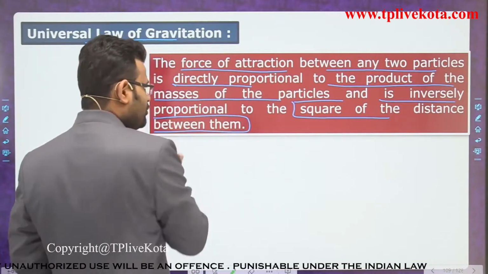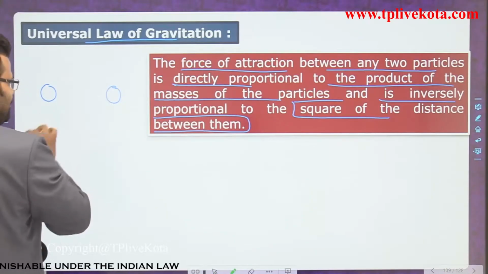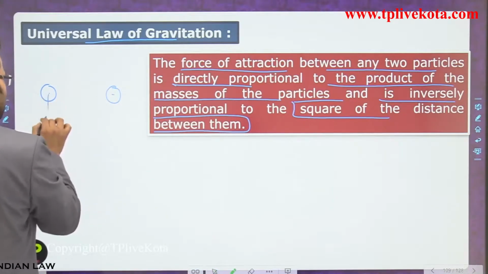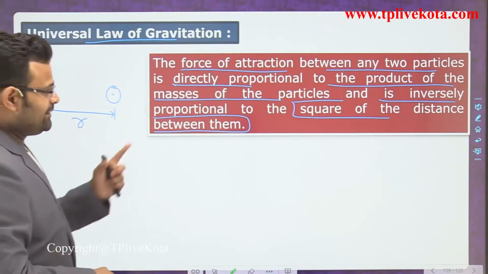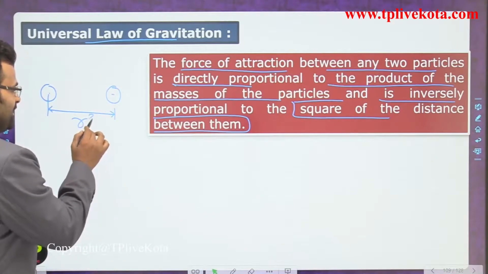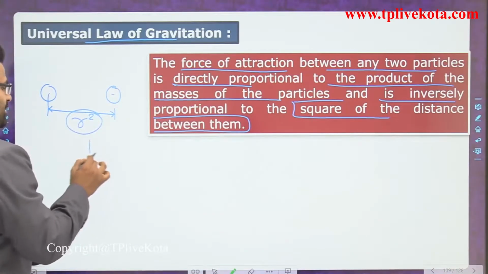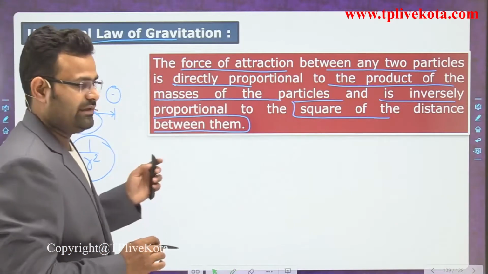Suppose there are two particles, the first position and the second position. Both particles maintain some distance, r. According to the second point, it depends on the square of that distance. Inversely proportional means 1 upon r square. Okay, that is the meaning of that line.